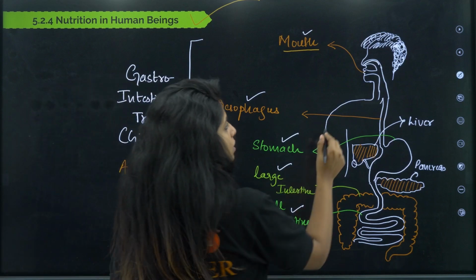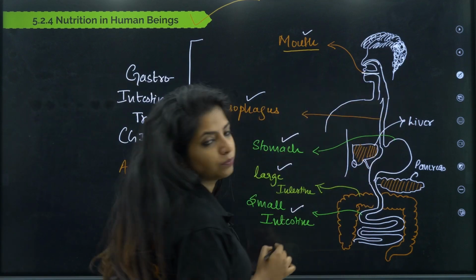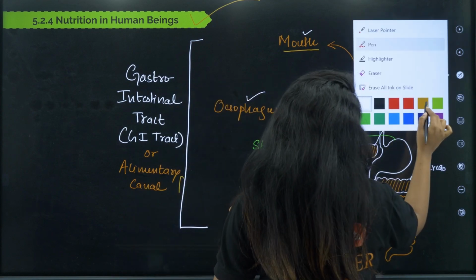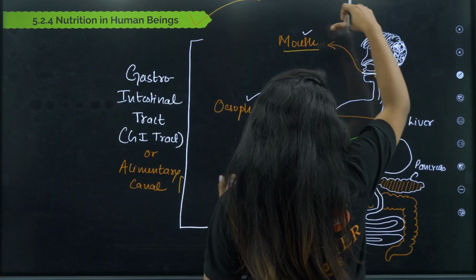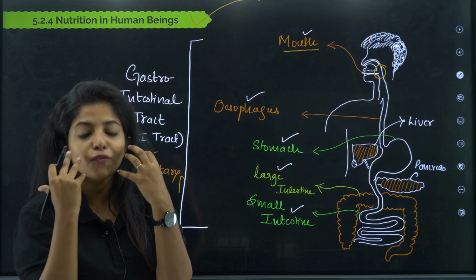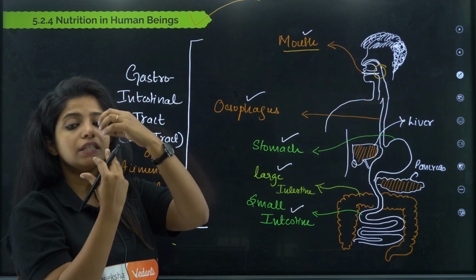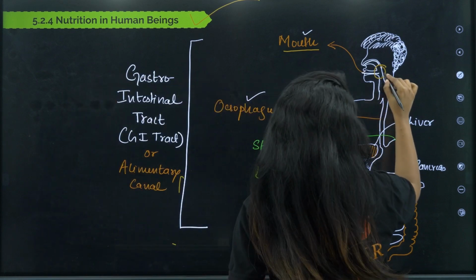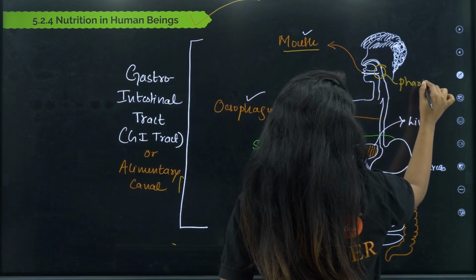This is the area where your food travels through. Now there is a junction being formed over here, where the nasal cavity and the buccal cavity meet. The buccal cavity is the cavity that is formed inside our mouth. So the buccal cavity and nasal cavity join at one particular area. They have a common junction which you call the pharynx.